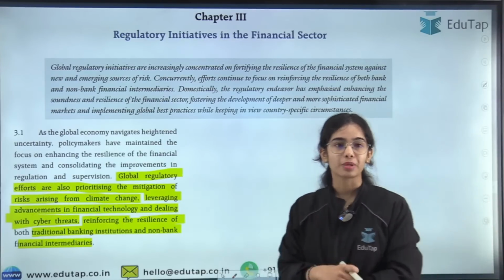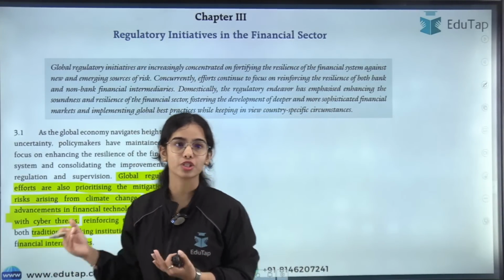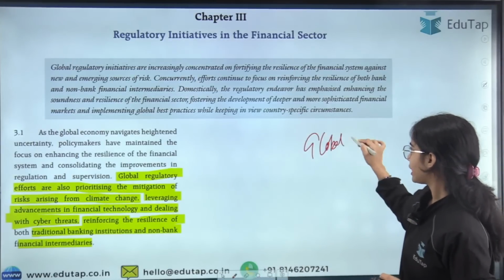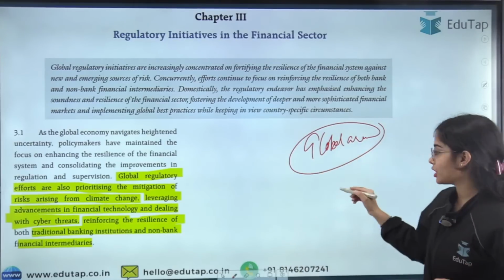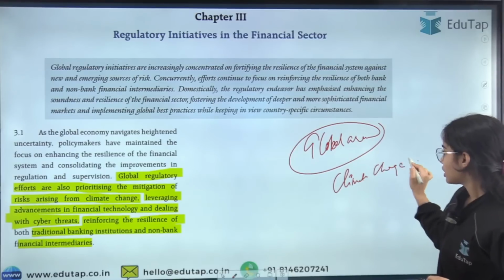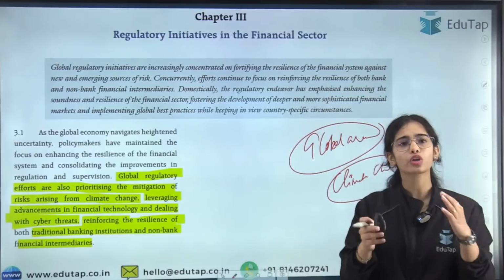So now coming to chapter 3, in which we have to discuss the regulatory initiatives in the financial sector. First of all, in the global area, the main focus is on climate change, because the climate is causing a lot of risk. Previous year there were a lot of heat waves.